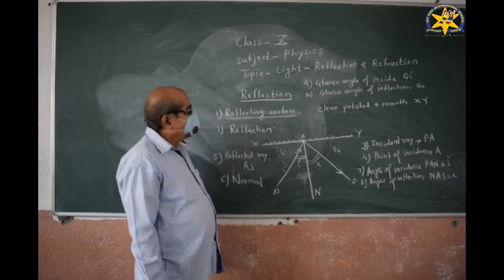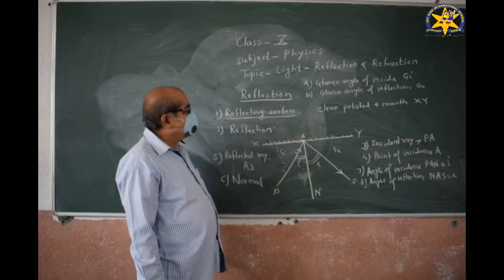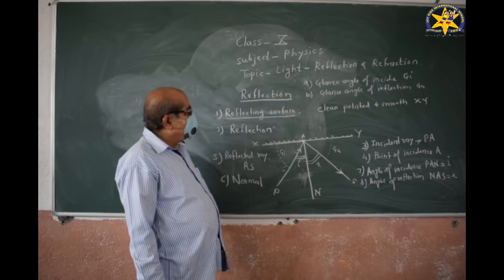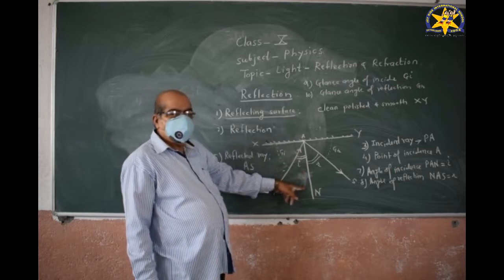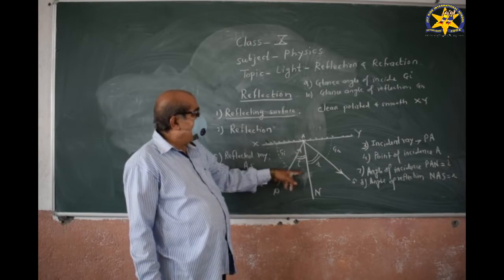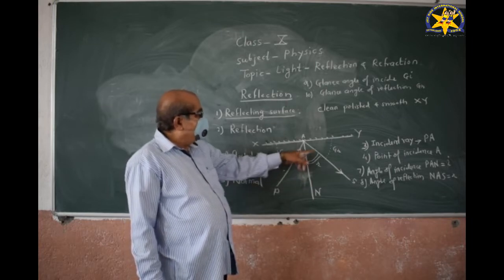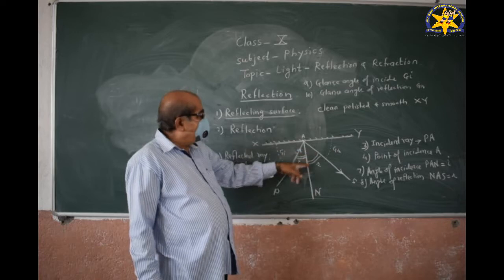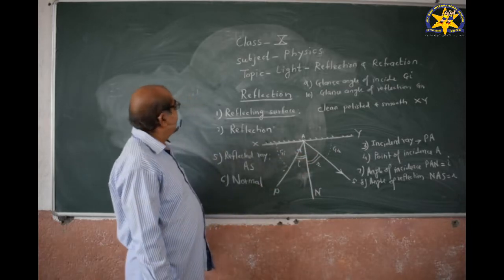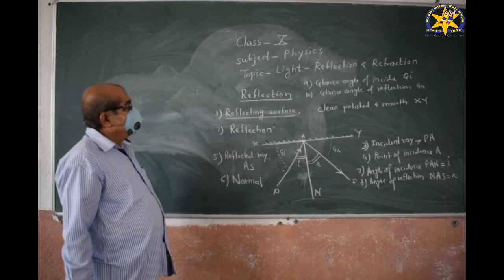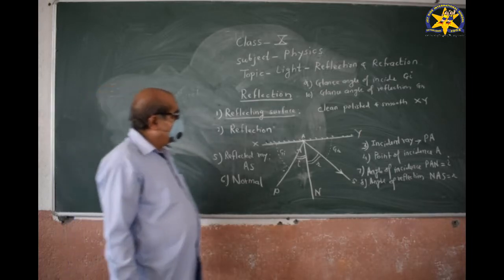Then, the angle of incidence: the angle between the incident ray and the normal is called the angle of incidence. Then, what is meant by normal?